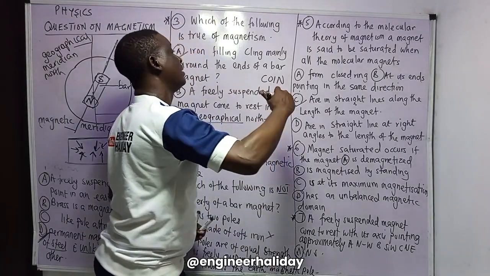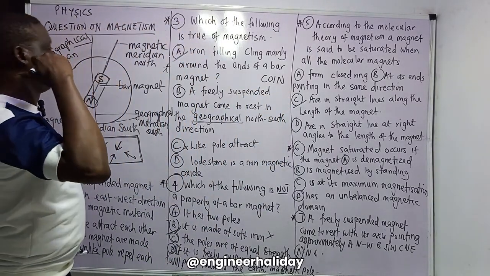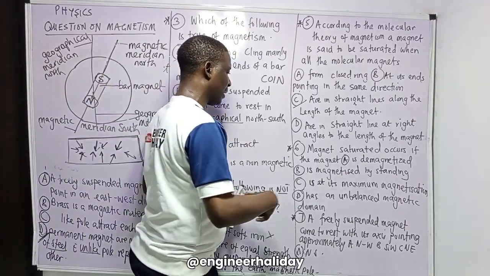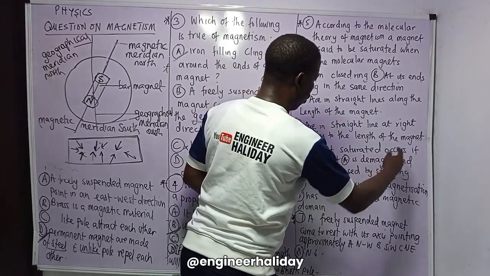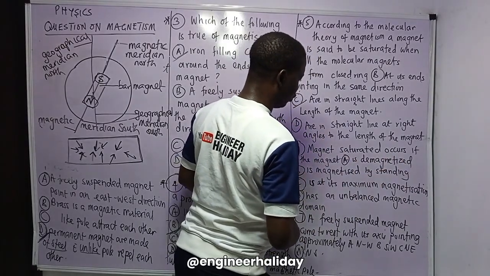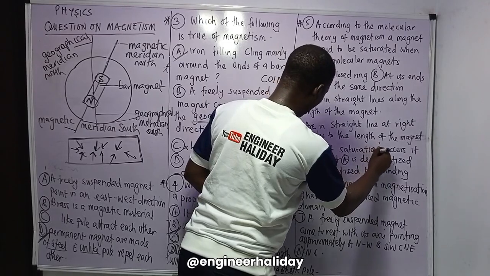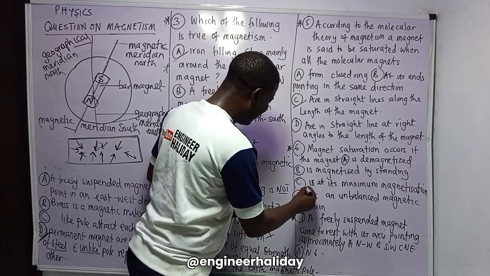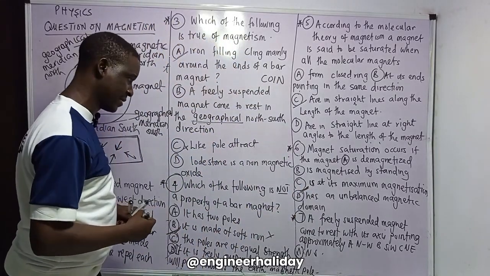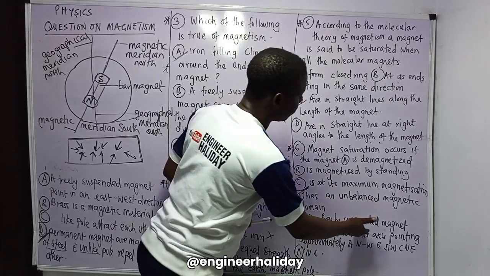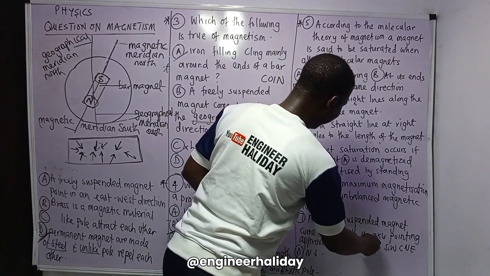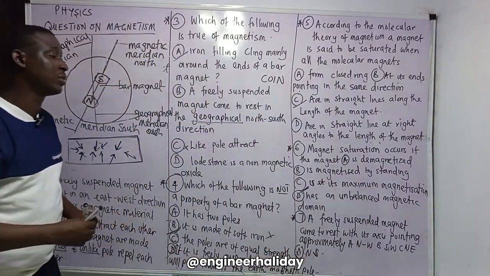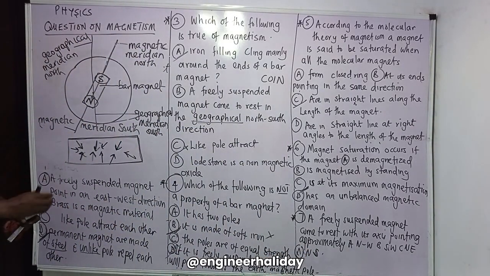Don't forget, when they point in one direction and have attained saturation, their magnetization is at its maximum. Take note of that. Saturation occurs when the magnet is at its maximum magnetization. Yes, that is the answer. A freely suspended magnet comes to rest with its axis pointing approximately north and south. So that is the total answer for chapter 1, numbers 1 to 7.